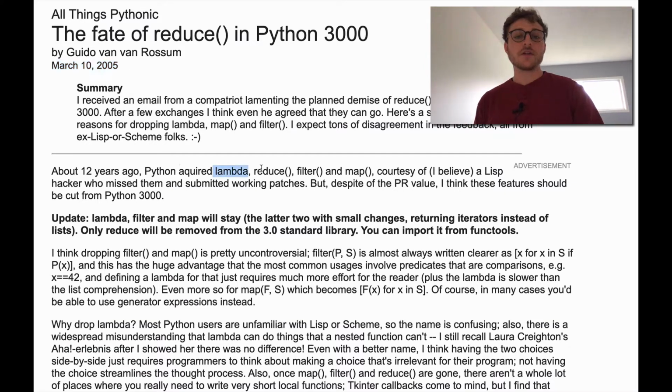So speaking about lambda, reduce, filter, and map, the functional programming functions in Python, he said that they should be cut from Python 2 or Python 3. Again, this is 2005. This is the Python 2 world, and they're kind of getting ready for Python 3. And he wants to cut it. And he thinks doing so would actually be pretty uncontroversial. So why is that? He thinks that map is just better accomplished with a list comprehension, and f here represents a function that you would just wrap around x, okay? That you would just wrap around your variable.